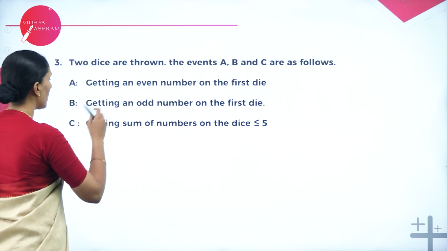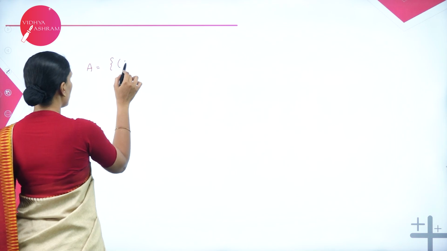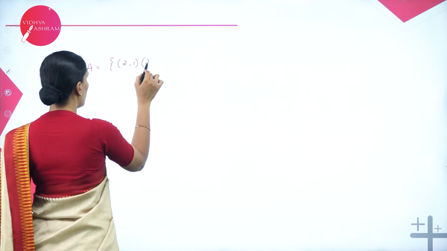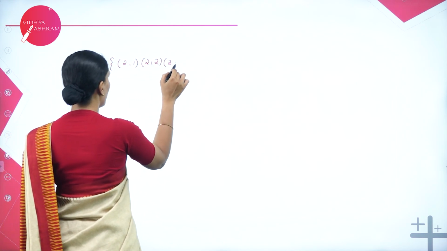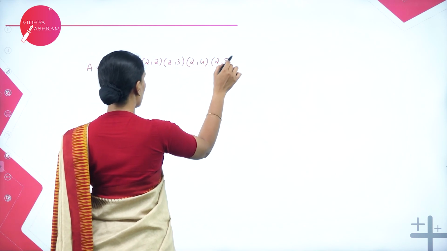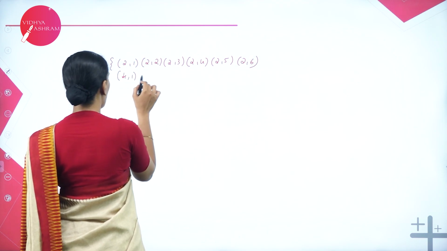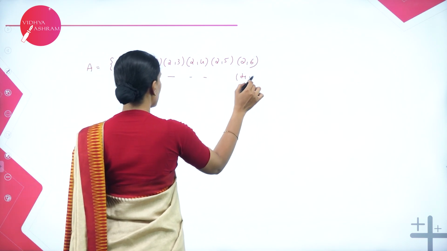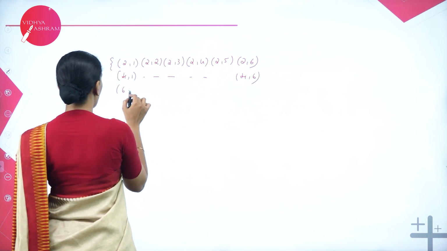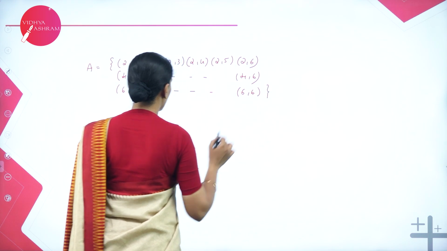So getting an even number on the first die means set A, so that is (2,1), (2,2), (2,3), (2,4), (2,5), (2,6). Similarly, we get (4,1) to (4,6), (6,1) to (6,6).